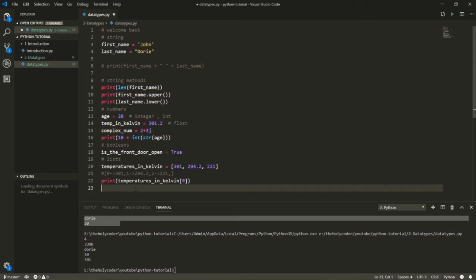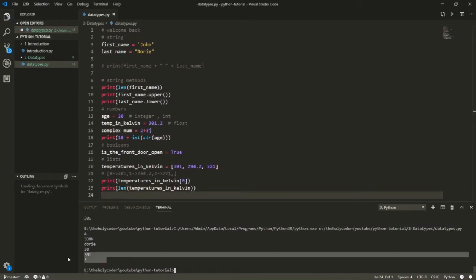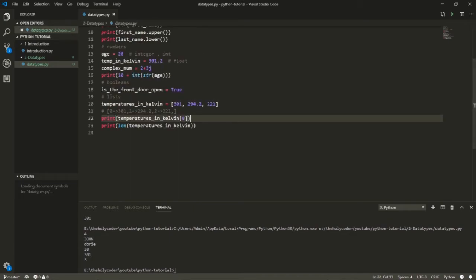You can also use the length function here again. For example, I say print the length of my array. How many elements are in this list or array? There are 3, right? So I can print that by passing this and using the length function again, len, not th. I run this and it's going to give me the answer 3, of course, right here. So this is very important. Arrays are very important, and they're used all the time. The next thing we're going to talk about is dictionaries.